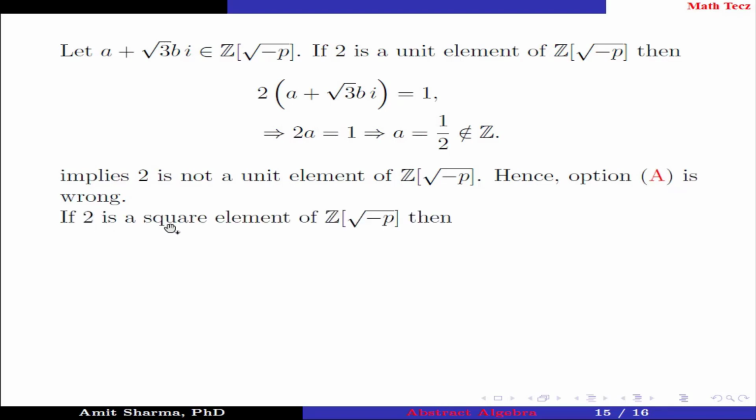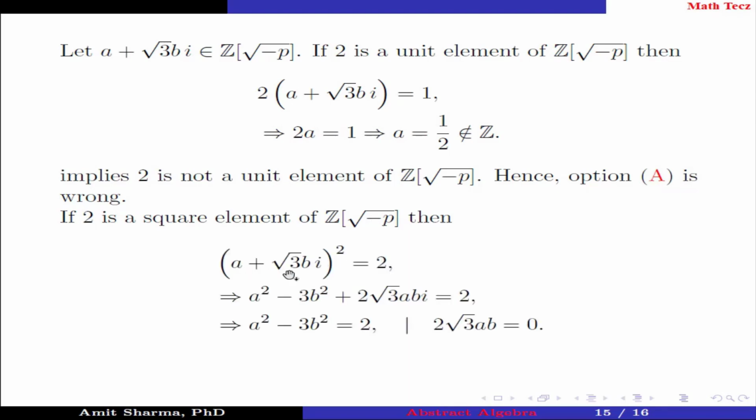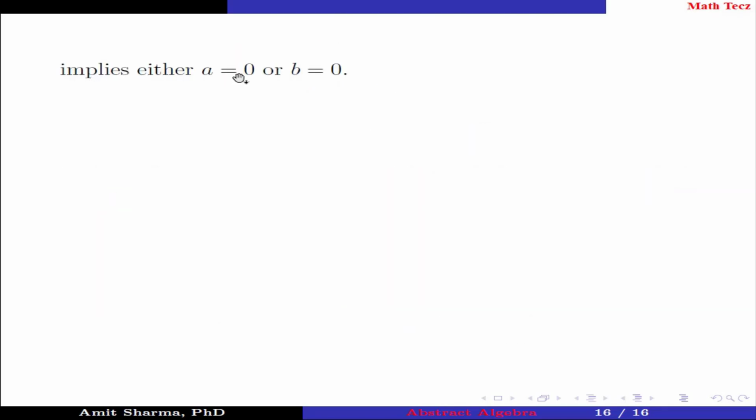If 2 is a square element of Z[root minus P], then the square of A plus root 3 B iota is equal to 2, implies A square minus 3B square plus 2 root 3 AB iota equal to 2. Comparing real and imaginary parts, we get A square minus 3B square equal to 2 and 2 root 3 A times B equal to 0, implies either A equal to 0 or B equal to 0.